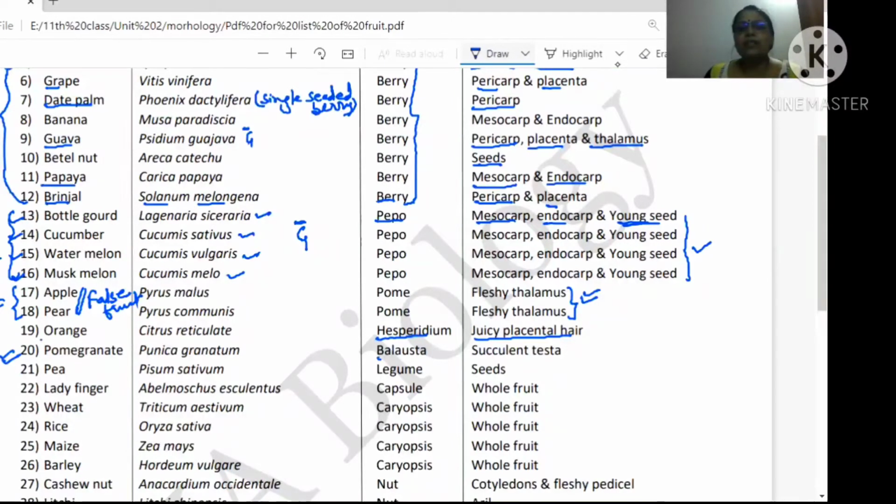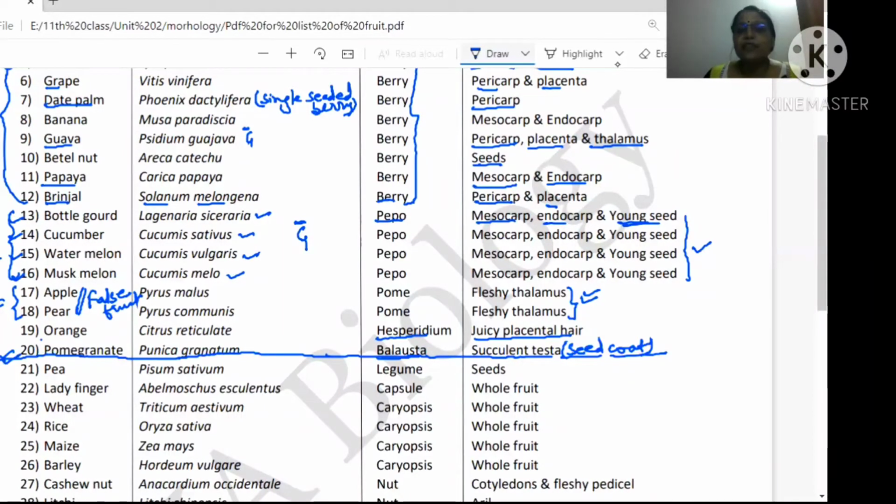Pomegranate is the best example of Balausta, in which you are consuming the seed coat. That outer seed coat is known as testa. So you are consuming the seed coat, which is why we say parthenocarpy is not possible for pomegranate. All the fruits up to pomegranate, okay? All these fruits were simple, but they were fleshy fruits. Fleshy, why? Because we can consume one or the other part of the pericarp.